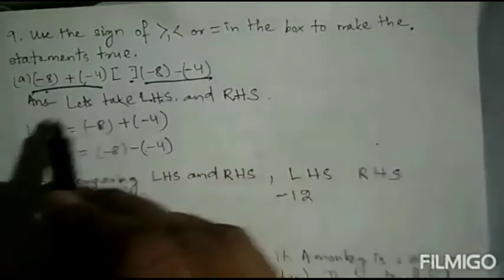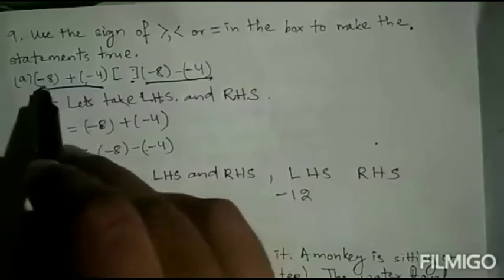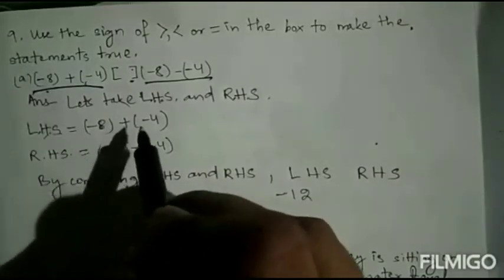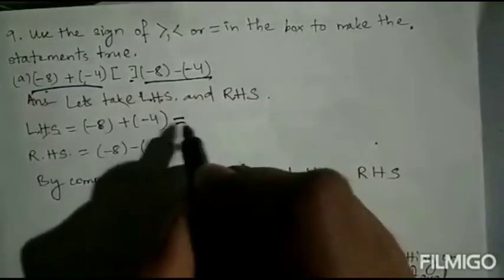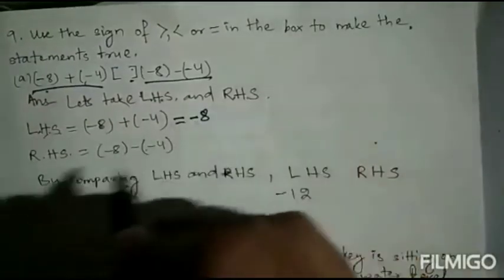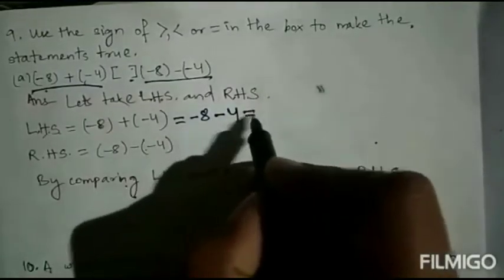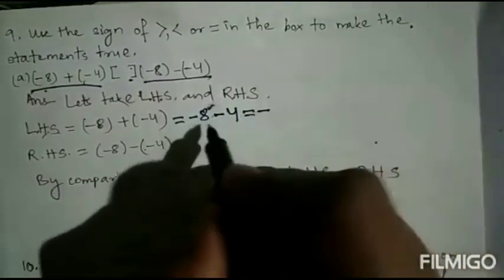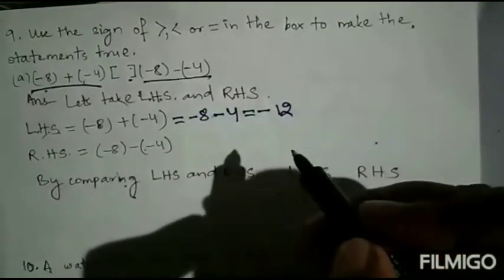First we check the left hand side. LHS equal to minus 8 whole plus whole minus 4. You open this: minus 8 plus into minus equal to minus 4. Both are minus, so you put minus and add the numbers. 8 plus 4 equal to 12.